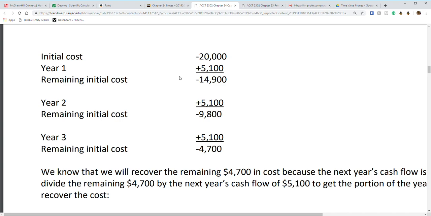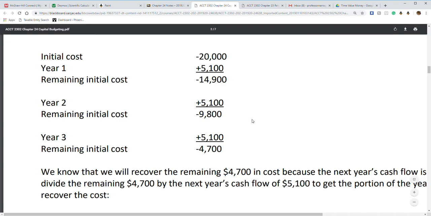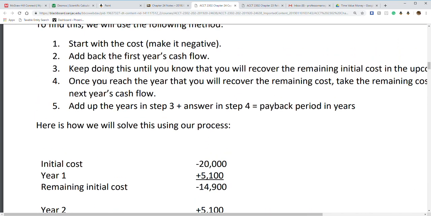Year 2, add another 5,100. We find out that the remaining cost is now negative 9,800. Okay, still 5,100 will not beat that. So in year 3, we put in 5,100, and we finally end up with a remaining initial cost of negative 4,700. Now, this is below our cash flow. So this is where we end up having to take step 4.